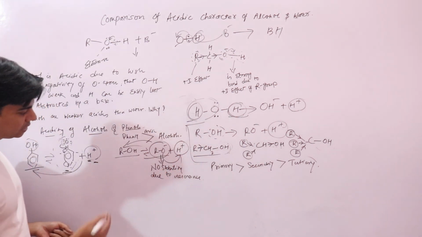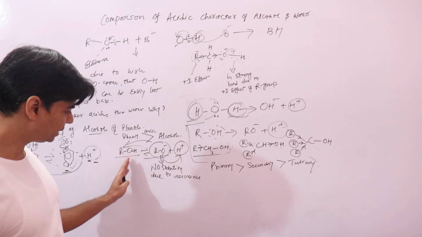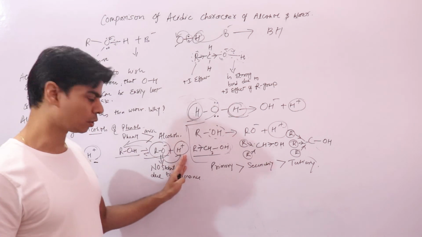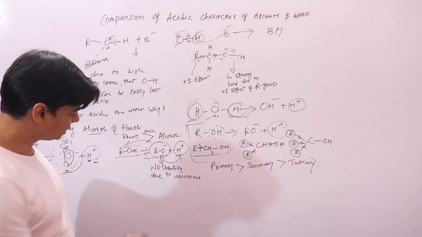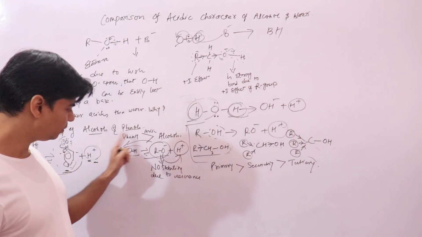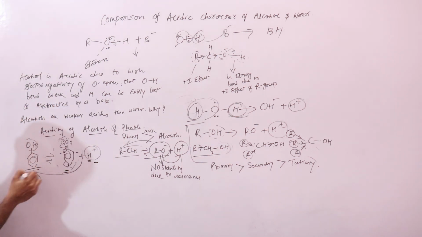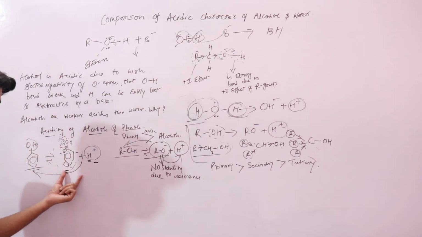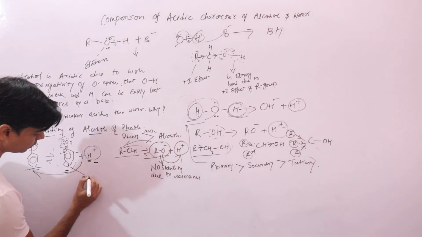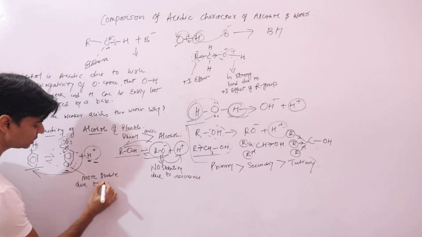Or in other words, it is difficult for this alcohol to exist as hydrogen ions, or it is difficult for this alcohol to release protons in solution. Why? Because of the lower stability of this alkoxide ion. This alkoxide ion will immediately combine with hydrogen ion to give you back ROH. Whereas phenol is more acidic because the phenoxide ion formed by the ionization of phenol is more stable due to resonance.